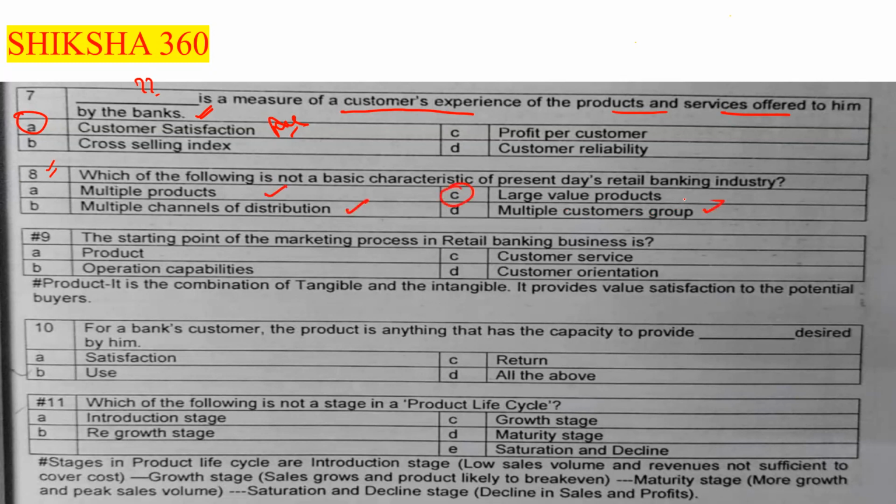So option number C is the answer. That is large value products. Here we will go with option number C, that is large value products.